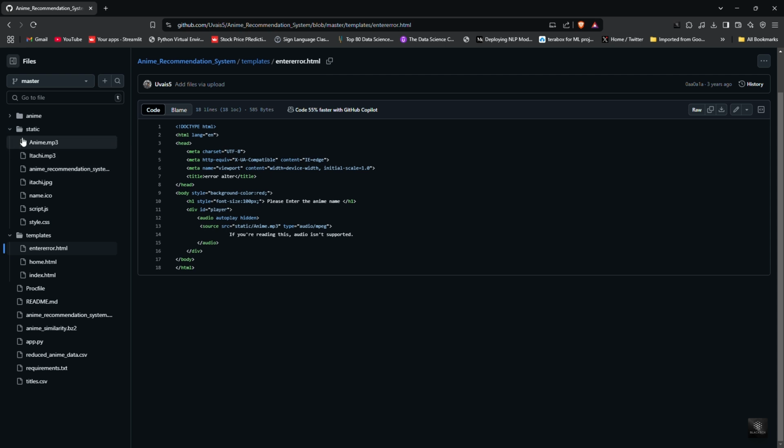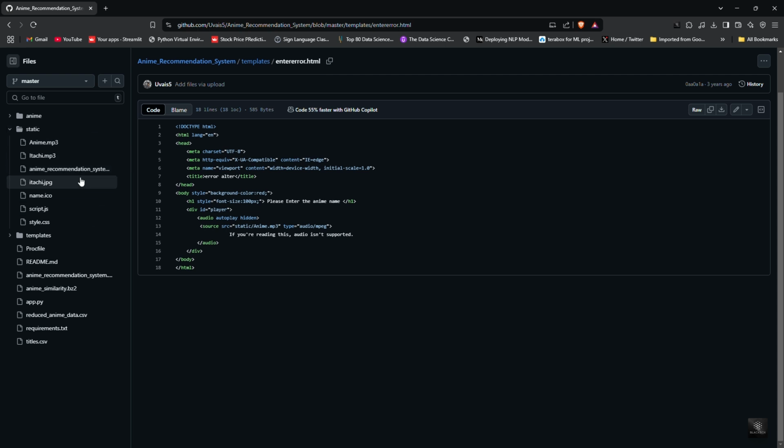Now move to the static folder. The static folder is used to store CSS, JavaScript, images, and other assets that do not change dynamically. Unlike templates, Flask does not process these files, it simply serves them as they are. The static folder contains files like style sheets, JavaScript files, and images. We reference these files using the url_for function in HTML.